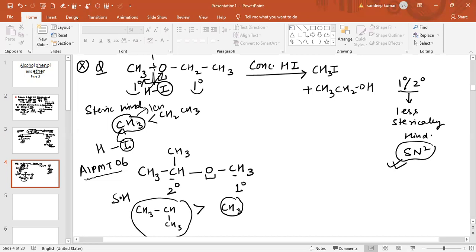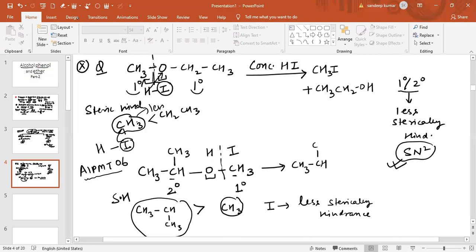Iodine will attach to the carbon which is less sterically hindered in the case of an SN2 reaction. So what happens in this case? The bond will break in this way. From this side, iodine will go with CH3 and H will go with the other compound. So the product obtained is CH3CH, CH3 and OH, plus CH3I.